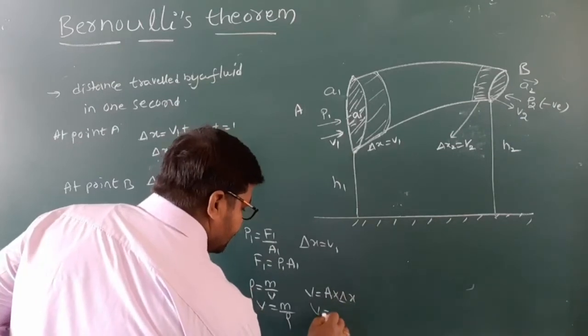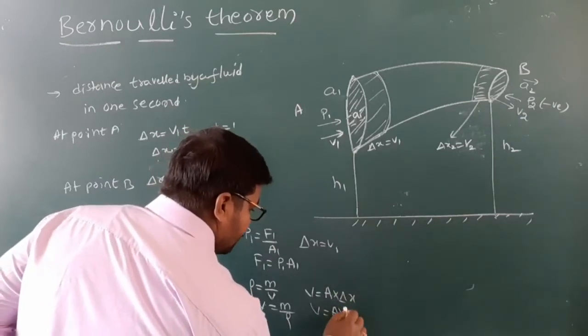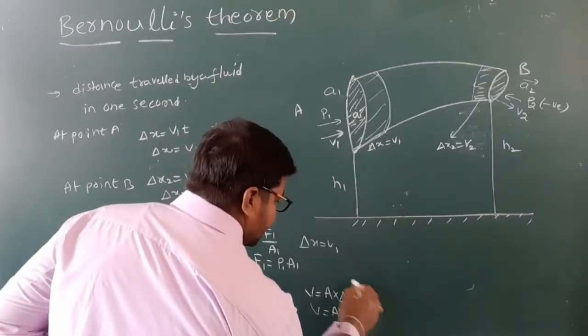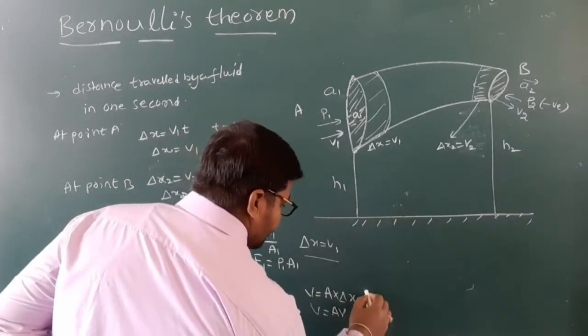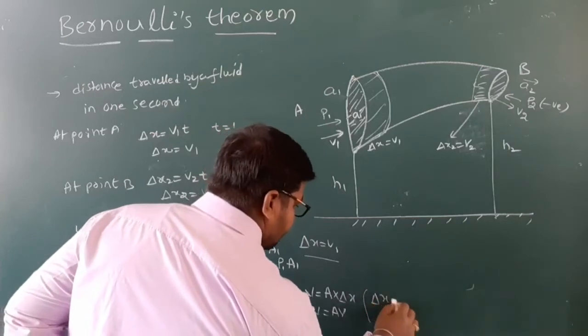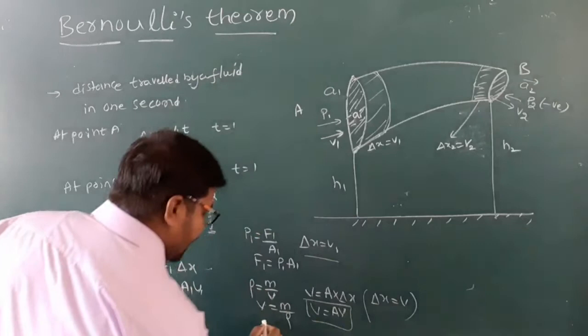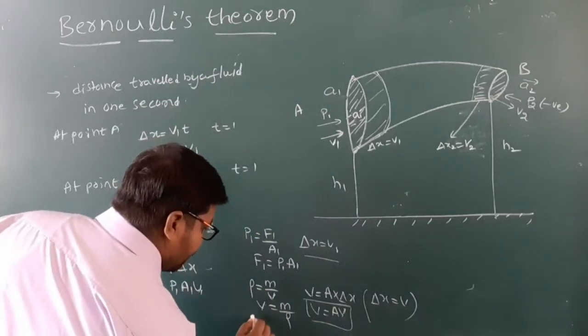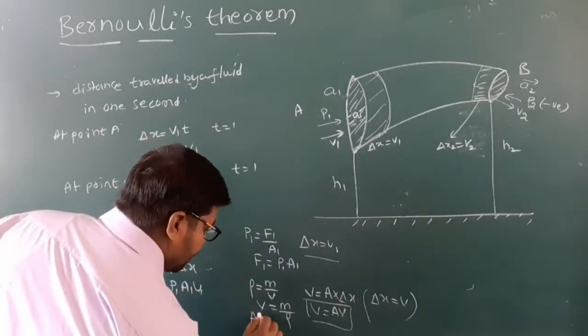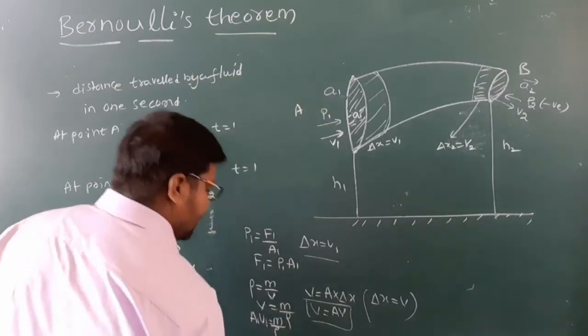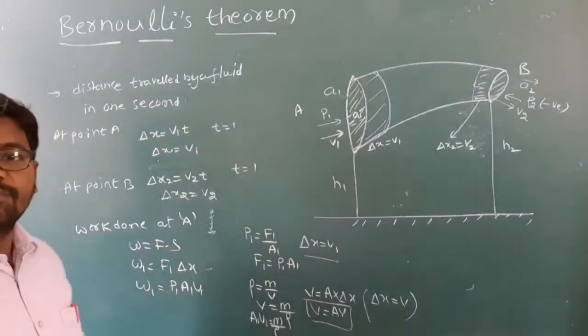So we write A into V, because delta x is equal to V. So A1 V1 is equal to m by rho.